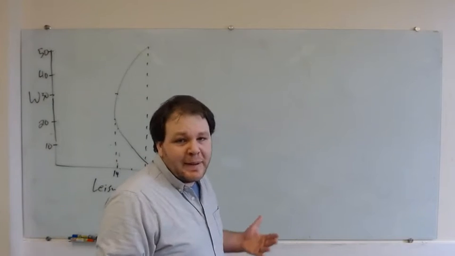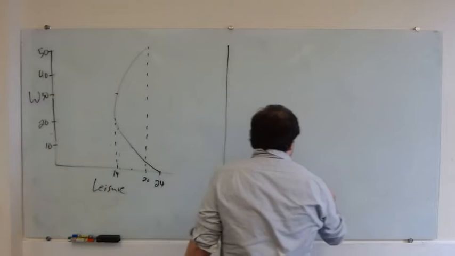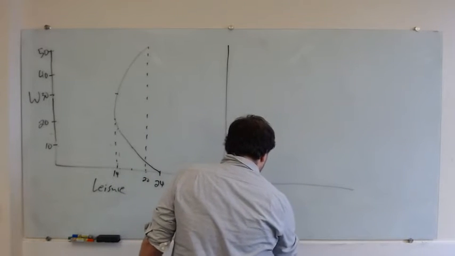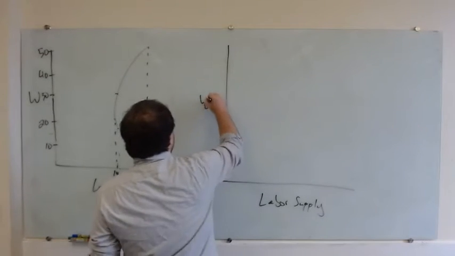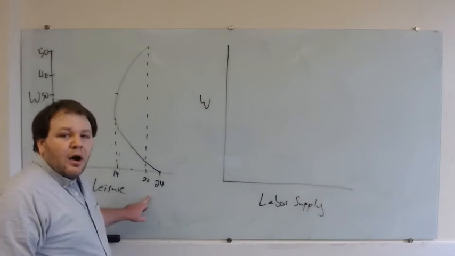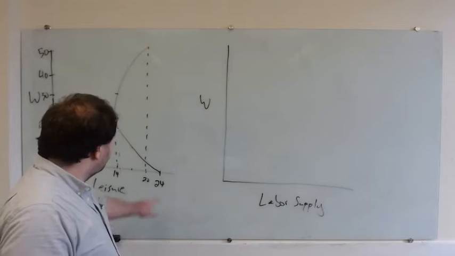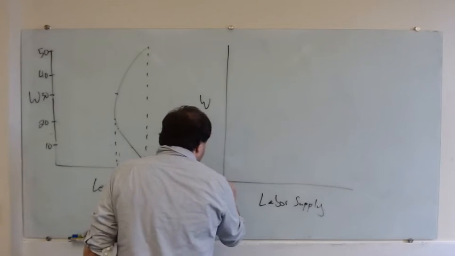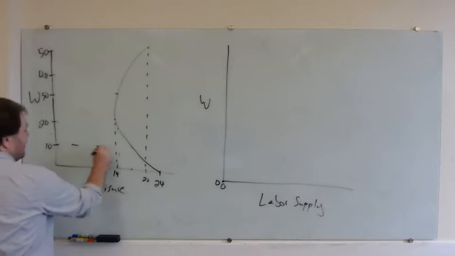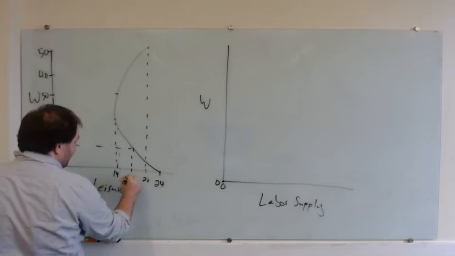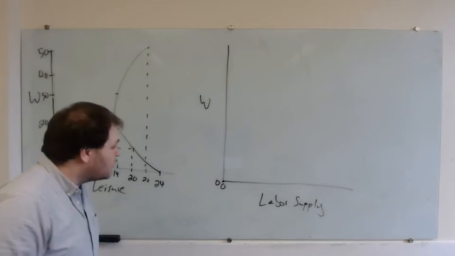to find out how many hours people are going to spend working at different wages. The way we're going to do this is actually very straightforward. All we need to do is remember that our time working is just the time that we're not spending in leisure. So if we're spending 24 hours in leisure, we're spending 0 hours working. So at a wage of 0, we spend 0 hours working. If we spend, let's say at a wage of $10 an hour, we would spend 20 hours in leisure. That means that we would spend 24 minus 20, or 4 hours working,